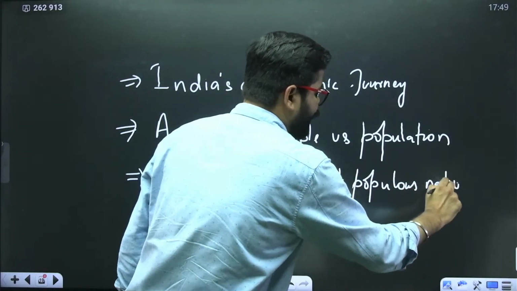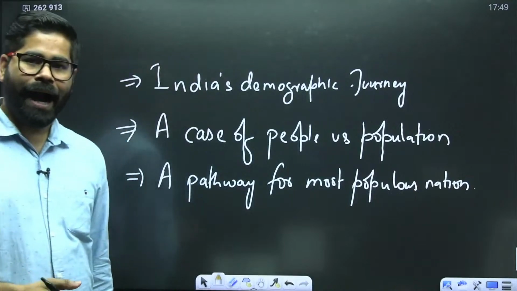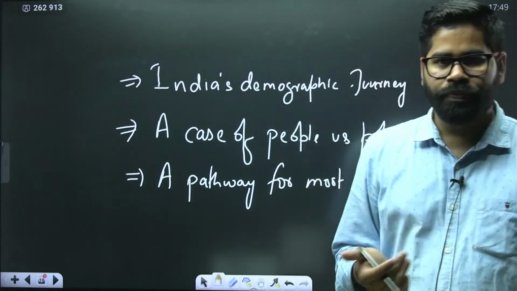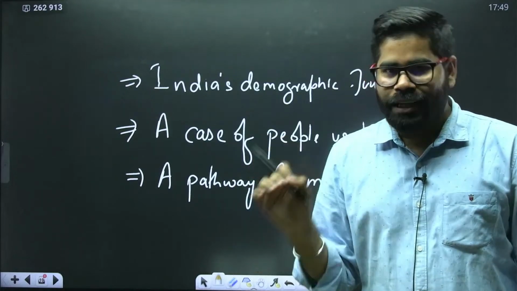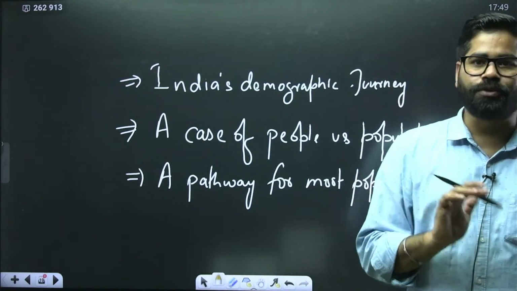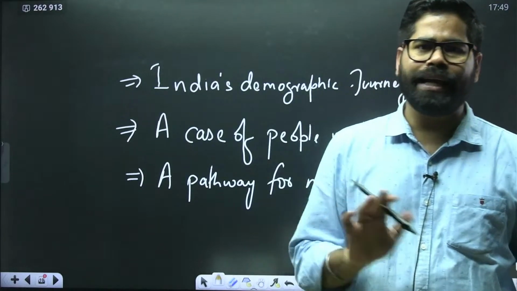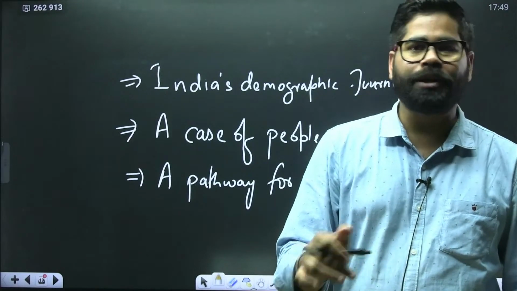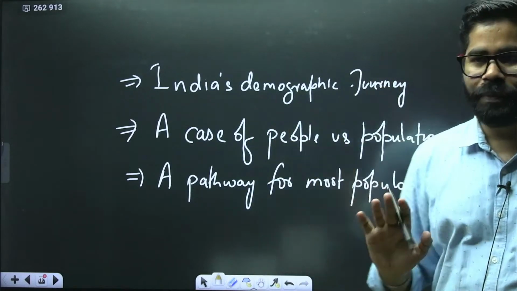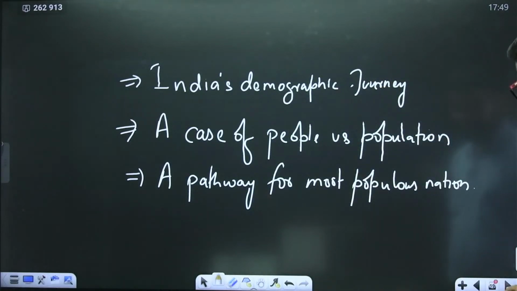So these 3 editorials were there, and from all these 3 editorials I have gathered some facts for you. And keep this in mind, if you are going for mains this year, in 2024 or 25 or any time, these facts are going to be quite useful for you. This is something which is going to be useful for a long period of time. Let us see what those facts are here.